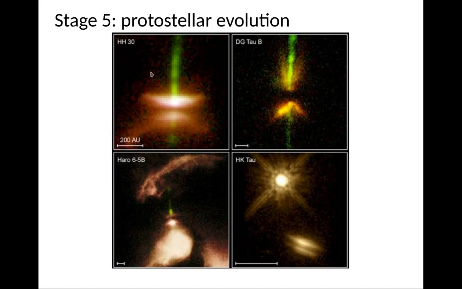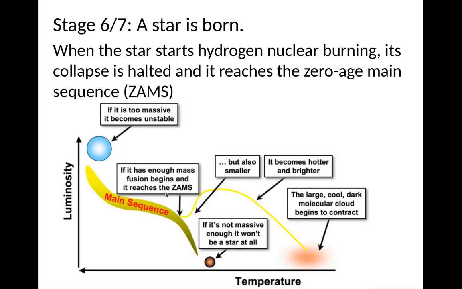evolution. These are HH, Herbig-Haro objects, and you see these powerful jets from these protostars, right? And the disk material that surrounds them. Finally, at the last stage, basically a star is born. So it starts once the star starts fusing hydrogen into helium, so it starts hydrogen nuclear burning, the collapse halts and it reaches what's called the zero age main sequence or the main sequence. Right. So basically that's the main sequence.